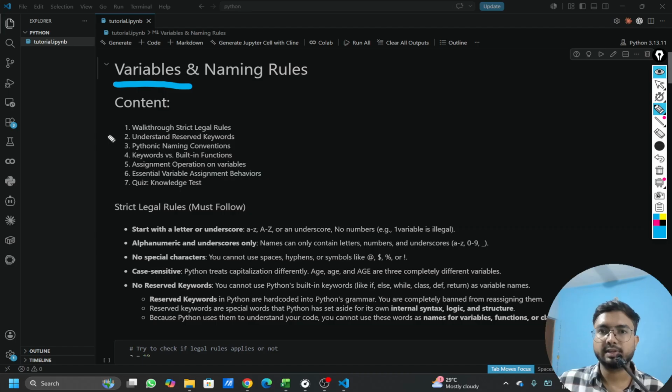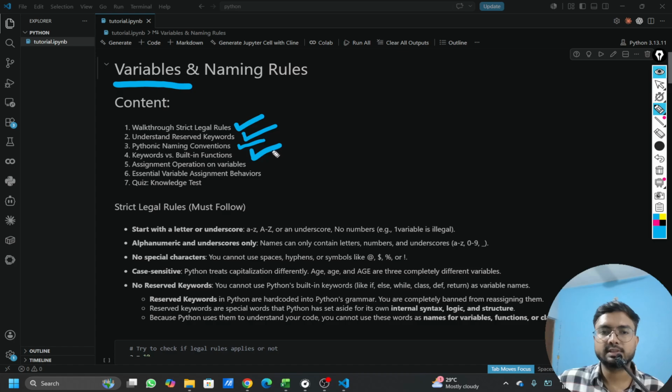Here you can see the important things that we will be trying to cover. We will go through the important rules that a variable has, especially in Python, and then we will understand the reserved keywords which we can't use for variable names. And then we will look at Pythonic naming convention, kind of like PEP 8 as standard, just as we have seen in our last video. Similarly, what is the standard that is followed across the industry while naming a variable.